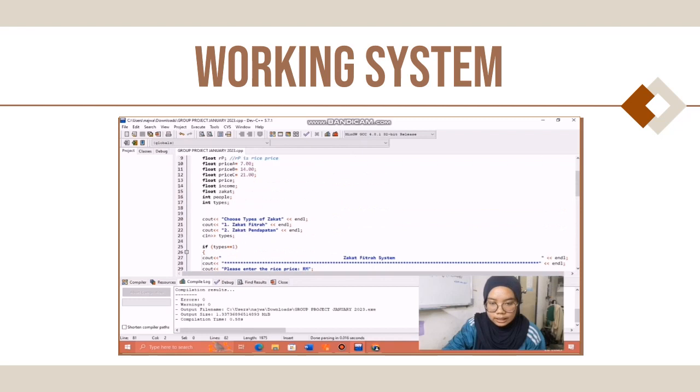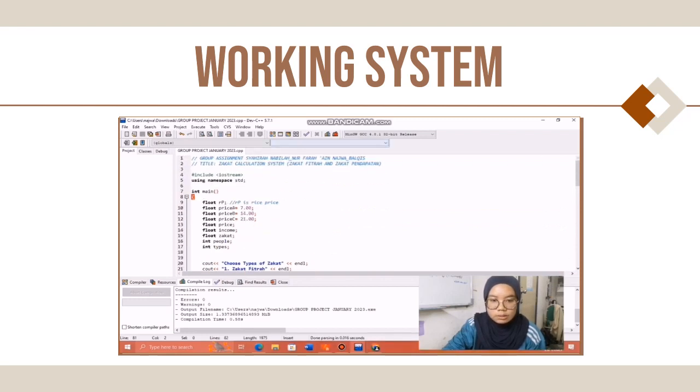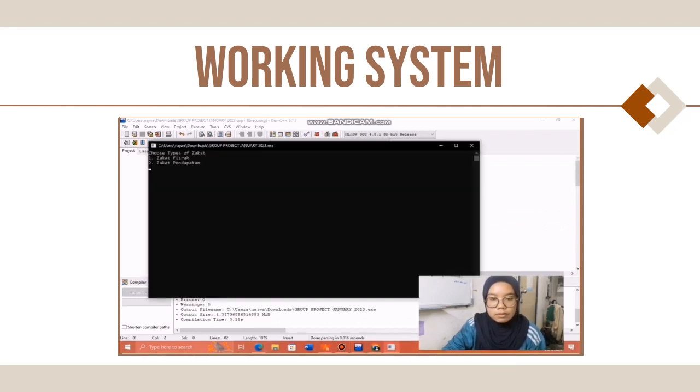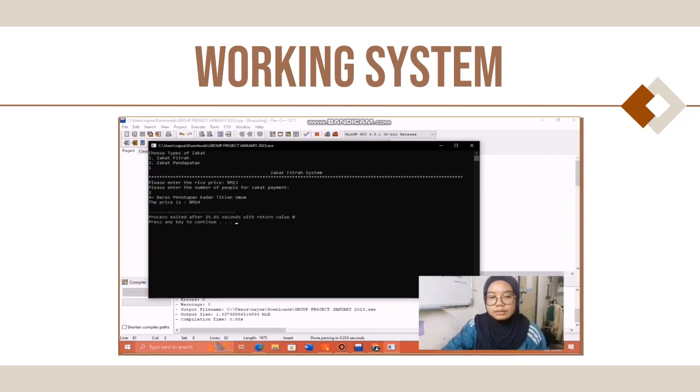So let's have a try for this C++. So they have stated that number 1 is zakat fitrah and number 2 is zakat pendapatan. So let's say we choose number 1 and they will ask for the rice price. Let's say we put 13 and then they will ask for the number of people for zakat payment. Let's say we put 2 and then they will state the category of the rice, which is category A and the price is RM14.